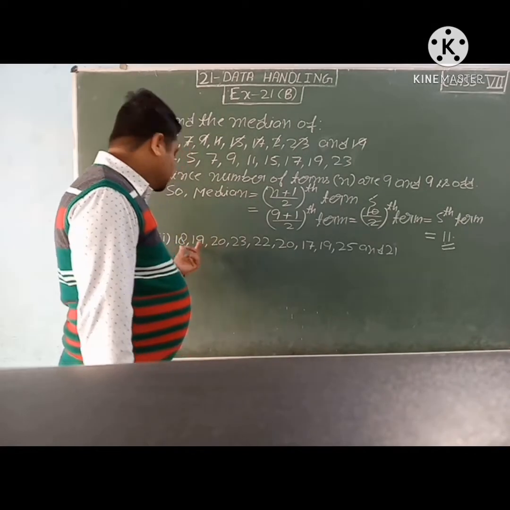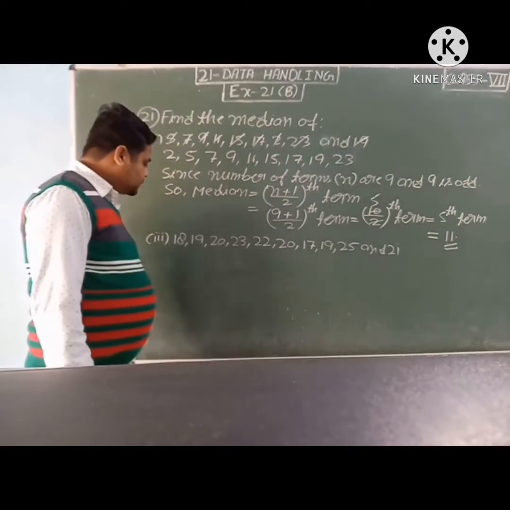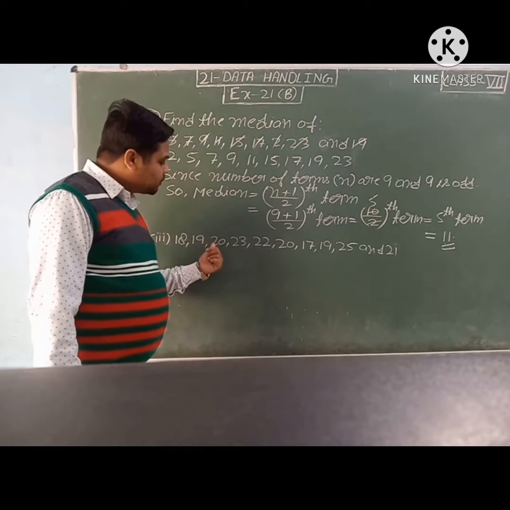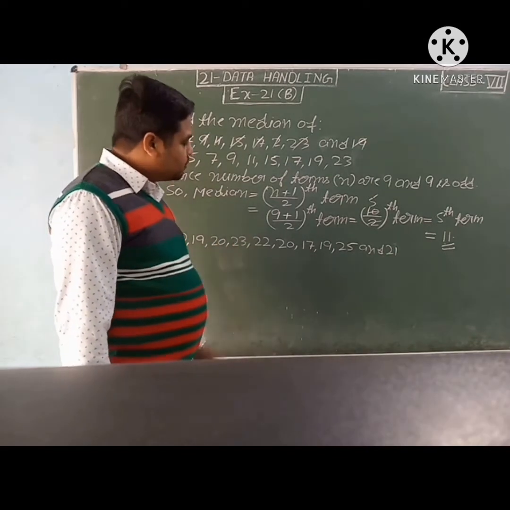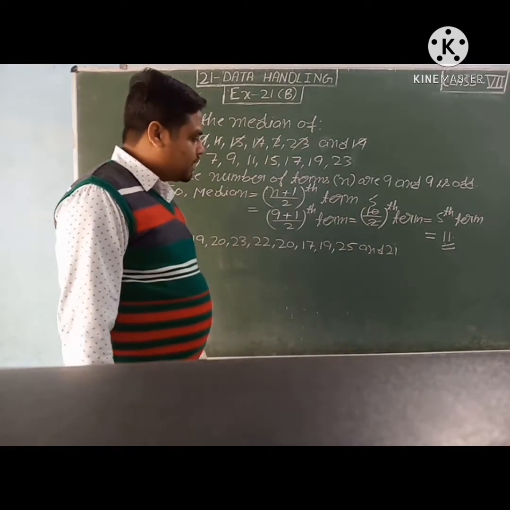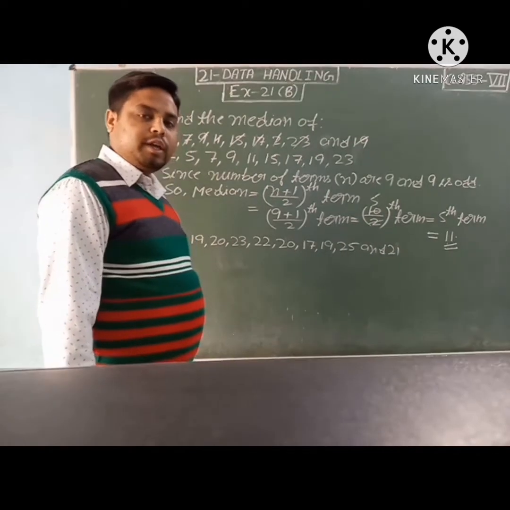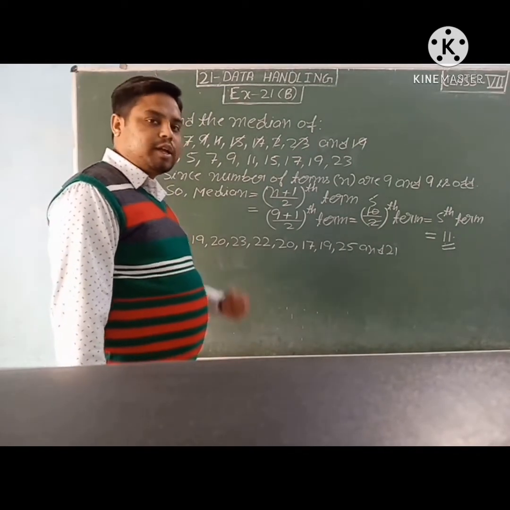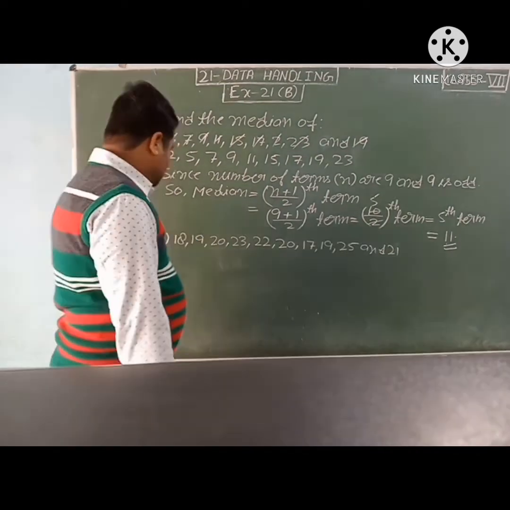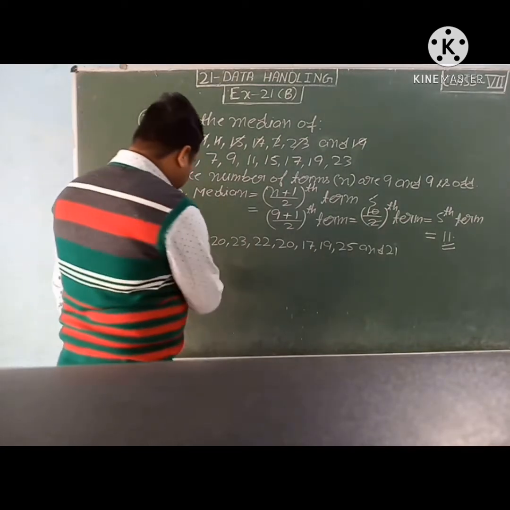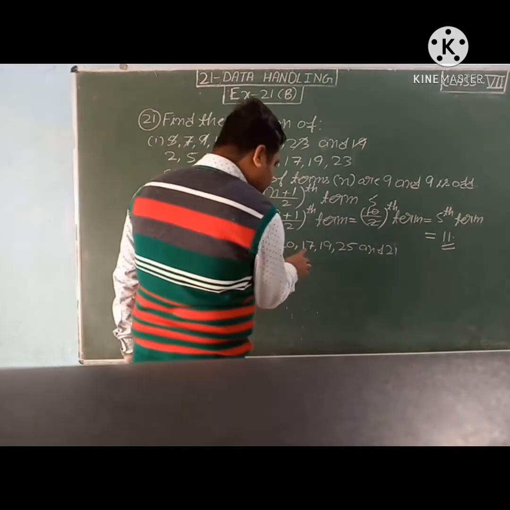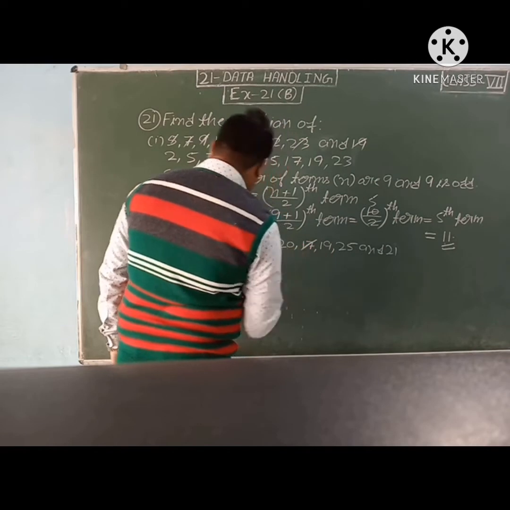Now come to the third part: 18, 19, 20, 23, 22, 20, 17, 19, 25 and 21. First we will arrange in ascending order. What we will write first? 17.